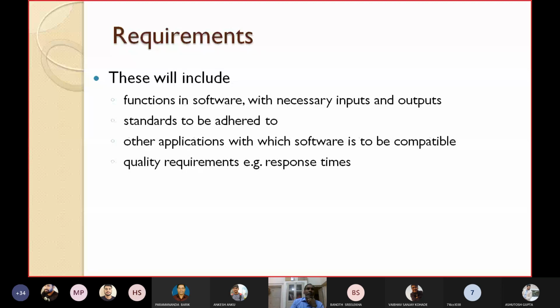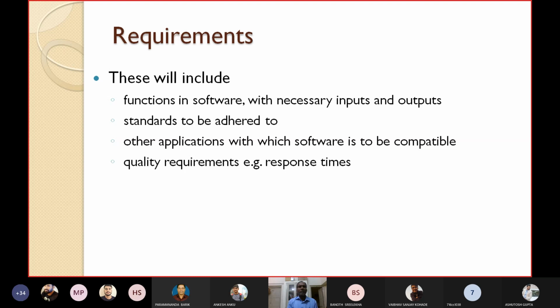So what do you mean by requirements? Requirements will include the functions or functionality with necessary inputs and outputs. What are the functions, what are the inputs and what are the outputs? Then the standards to be adhered to. Then the other applications with which the software is to be compatible. That also you have to specify in the SRS document.